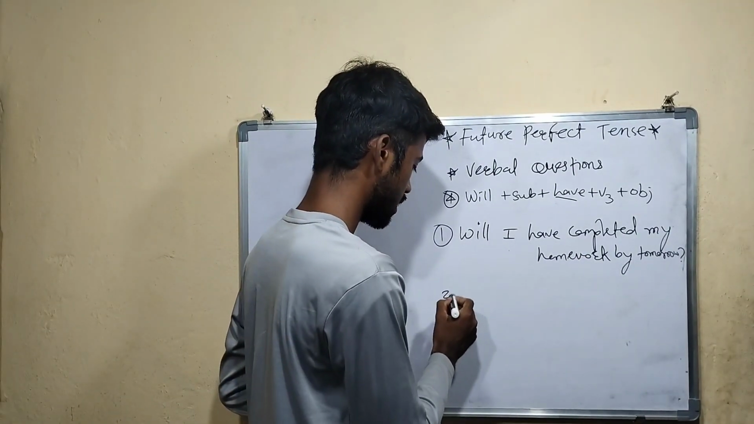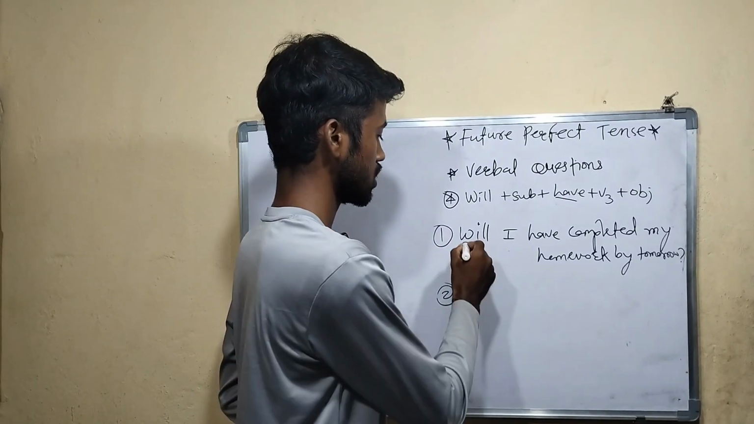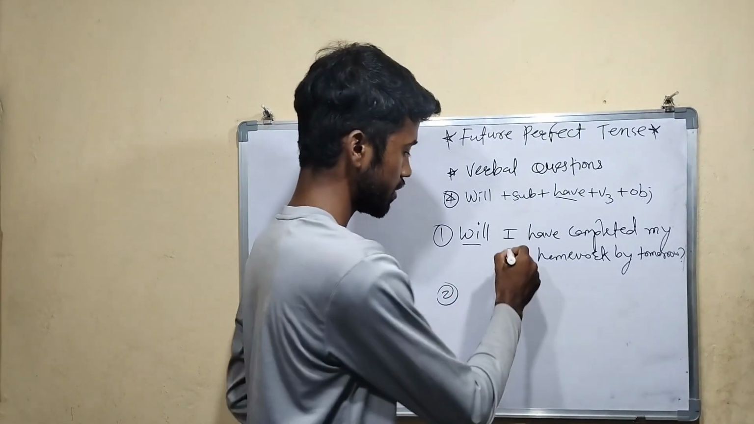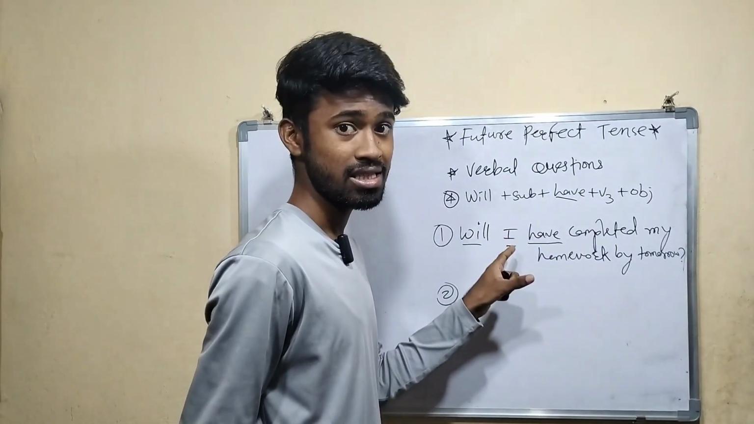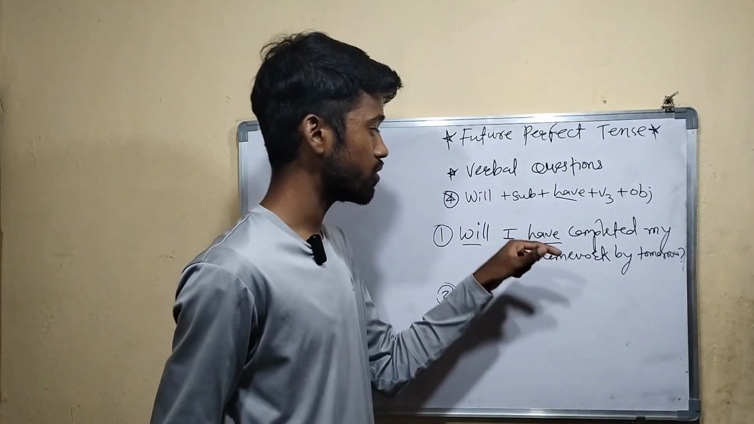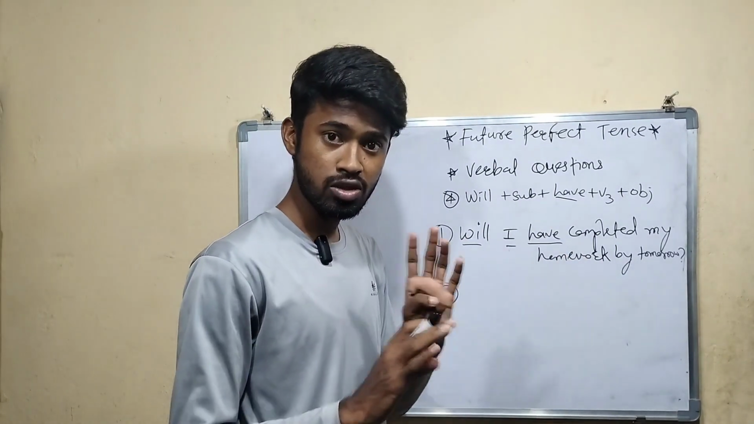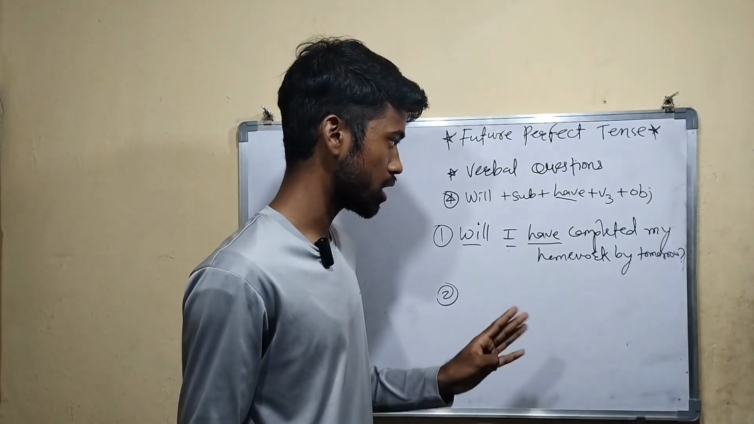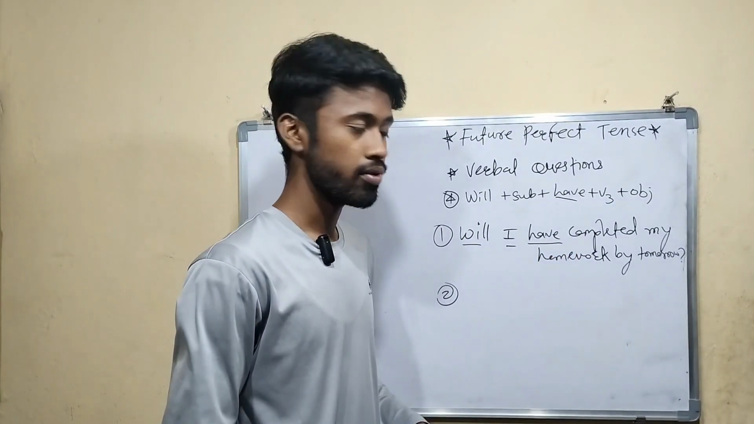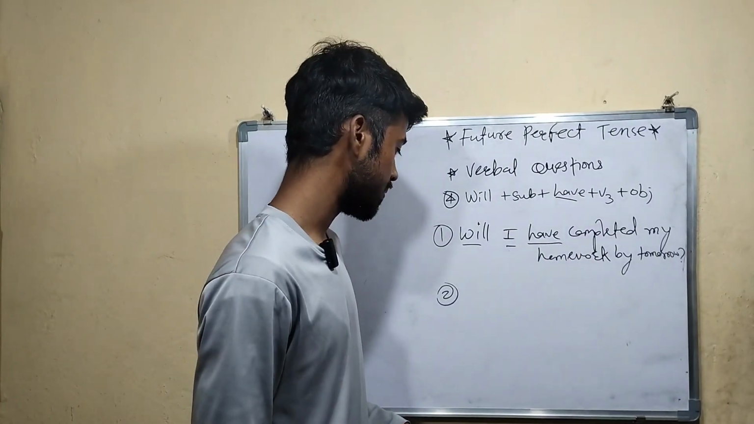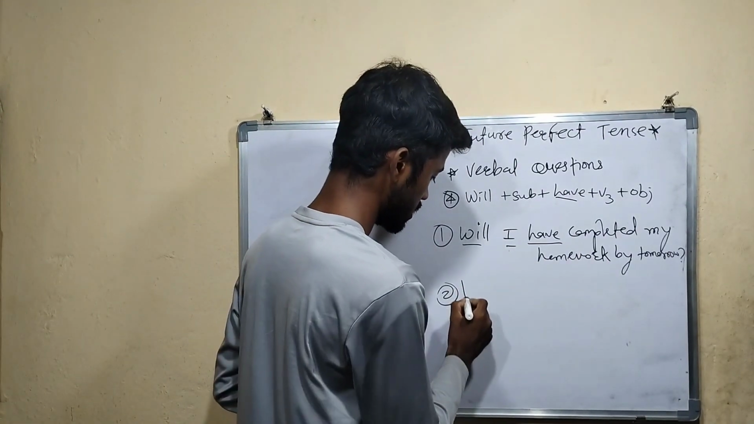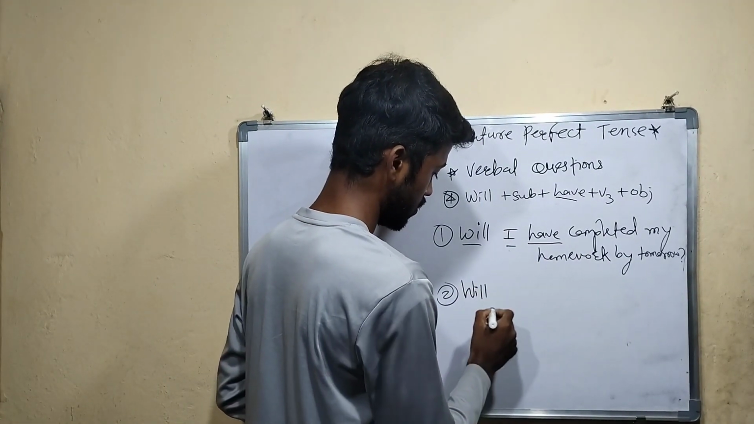Now let's take another example. And here see the structure. First will is there, after that the subject, after that have. So in between, I is there. So don't use will have first and after that the subject. That is wrong. You should not use it like that. And obviously the third form of verb will be there and the remaining part is the object.